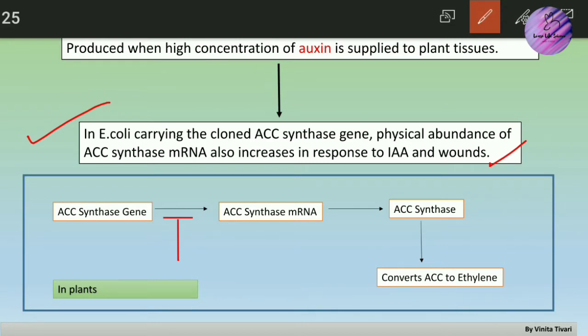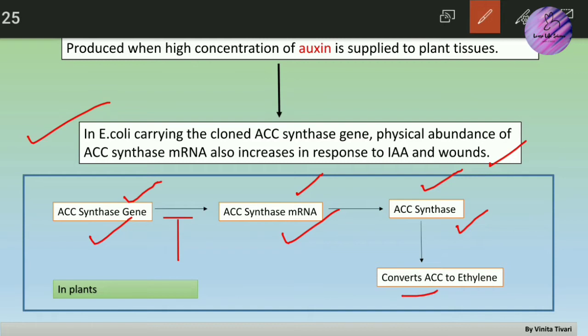Before going into that, you should know the concept behind this. Generally, ACC is the precursor of ethylene. ACC means 1-aminocyclopropane carboxylic acid. It is converted into ethylene by the enzyme ACC synthase. We all know that for an enzyme to be produced, it is translated from mRNA, and the mRNA is transcribed from its gene. What I'm trying to say is that the gene is transcribed into mRNA, which is then translated into the enzyme, and the enzyme catalyzes the reaction.